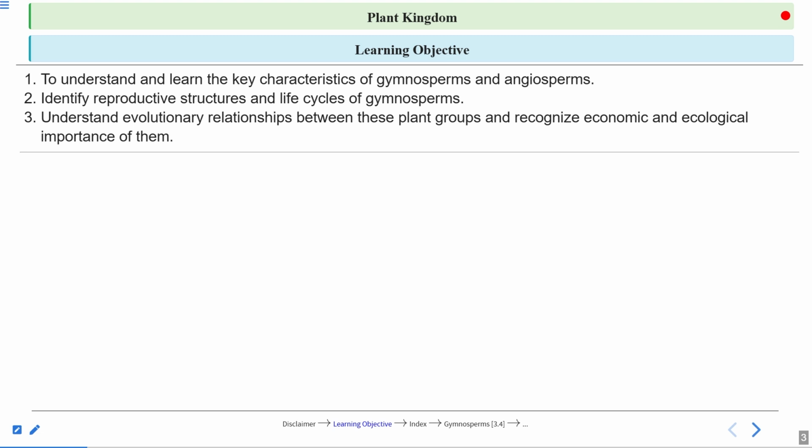To understand the evolutionary relationship between these plant groups and recognize the economic and ecological importance of them, right? So we will see how these gymnosperm plants are related to the previous plants that we have studied, like algae, bryophytes, and pteridophytes, and the advanced one, that is the angiosperm. The angiosperm is the most advanced type of plant. So how they are related to the angiosperm, that we are going to see in today's lecture. Also, we will focus on the economic and ecological importance of gymnosperm, right?